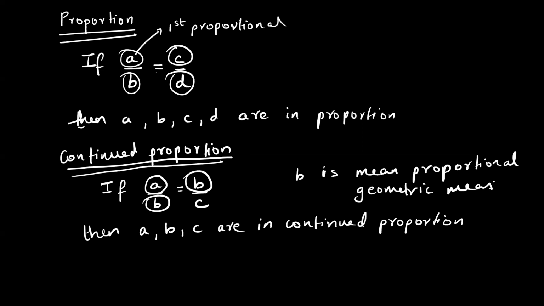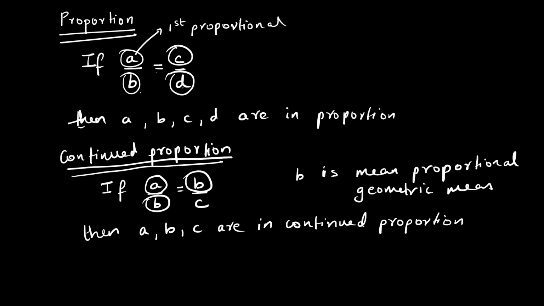So I hope this part is clear. Someone is saying to repeat, so I'll repeat again. If A upon B is equal to C upon D, A, B, C, D are in proportion. A is first proportional, B is second proportional, C is third proportional, D is fourth proportional. In continued proportion, if A upon B is equal to B upon C, see this is repeating, then I can say A, B, C are in continued proportion.